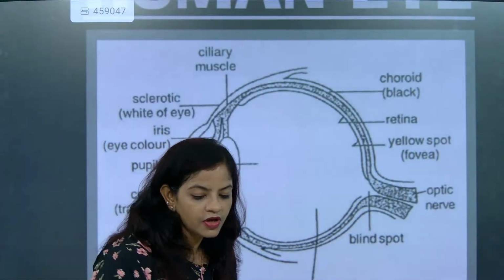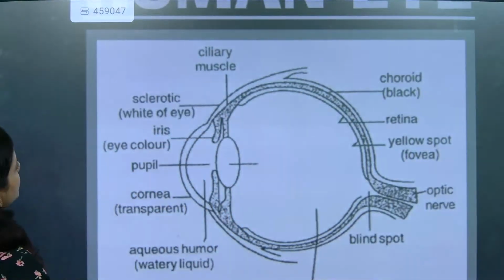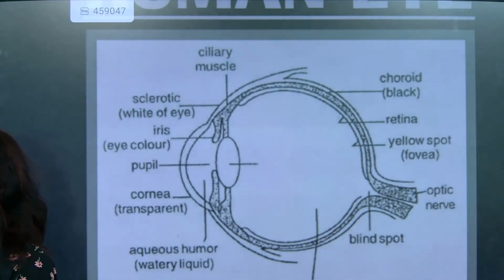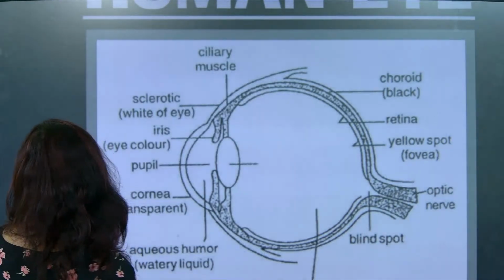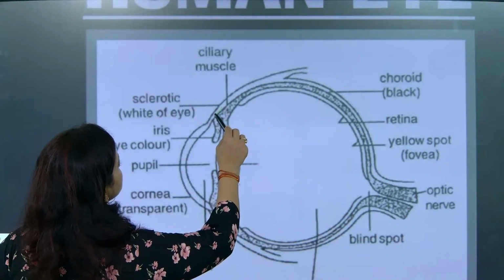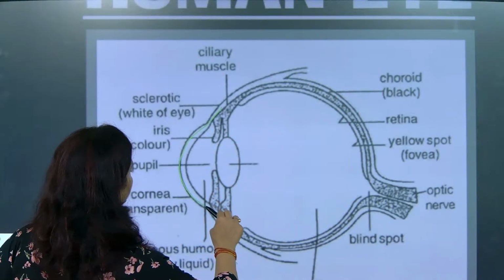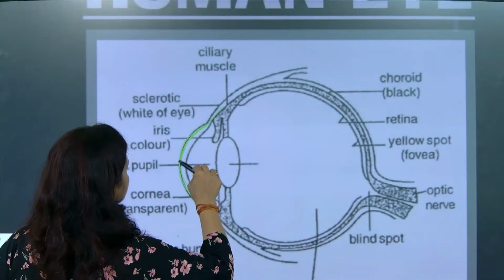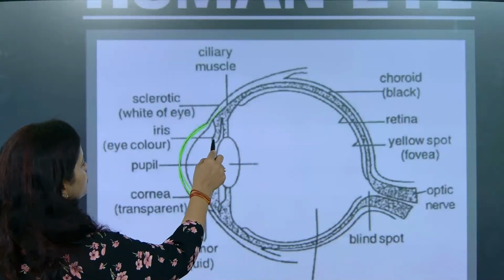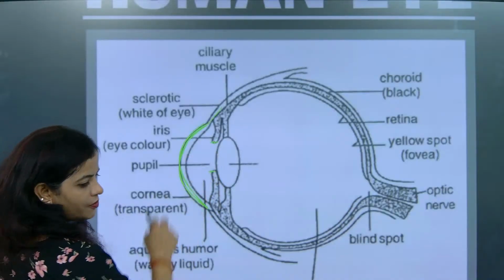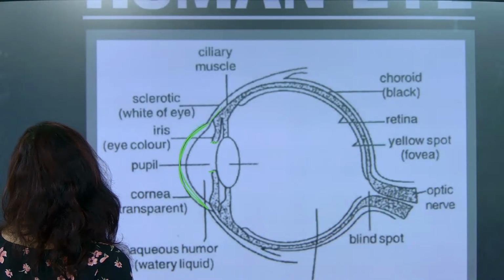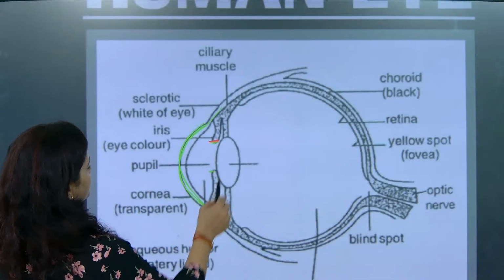Okay, so if somebody is talking about the human eye, let's check this one out, beta. This is the cornea section. First we are going to understand the eye section nicely. This part is called the cornea. This bulged portion is the cornea. Most of the light rays will enter through this part. If somebody asks you for the region from where the light rays are entering into this section, it is this part.